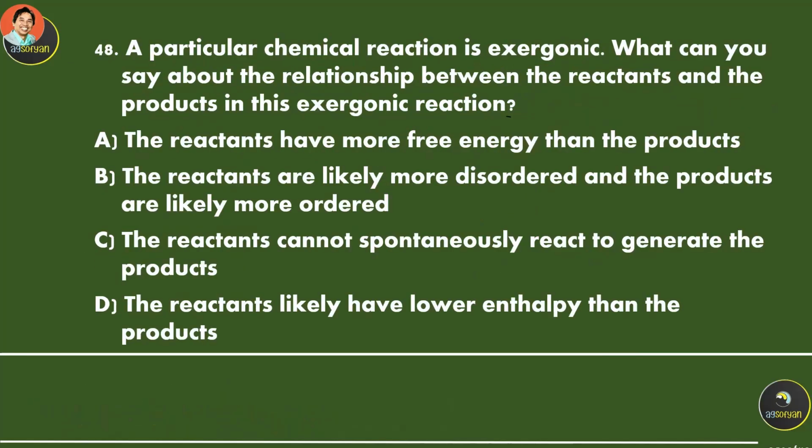A particular chemical reaction is exergonic. So this is where the energy exits or is released. What can you say about the relationship between the reactants and the products in this exergonic reaction? It means this goes from a big molecule into many smaller molecules, like cellular respiration.